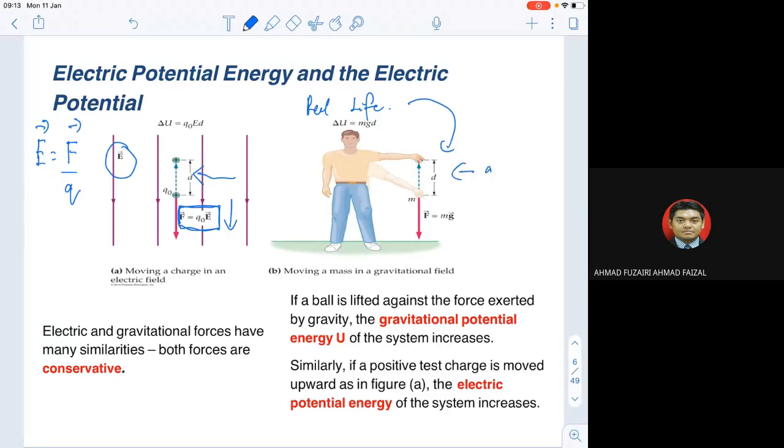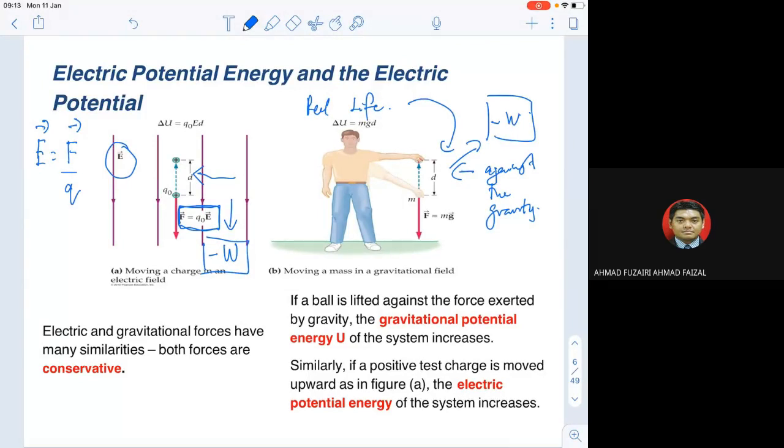Against the gravity means that it is against the force. When it's against the force, we can say that we have a negative work that happens. This is exactly the same as the charge. When you try to bring up the charge against the force, it is the same concept.